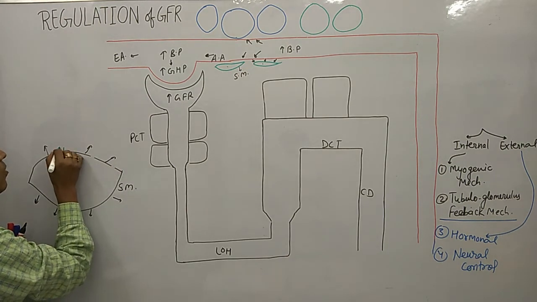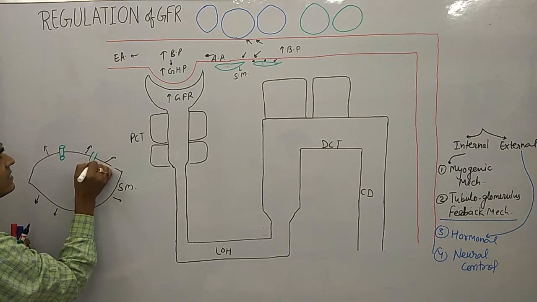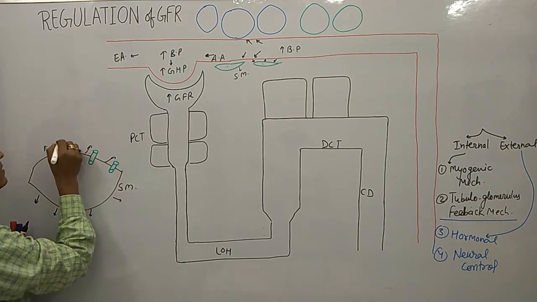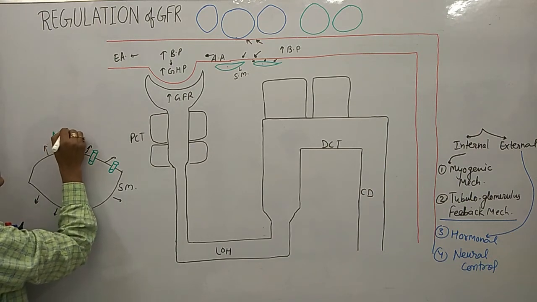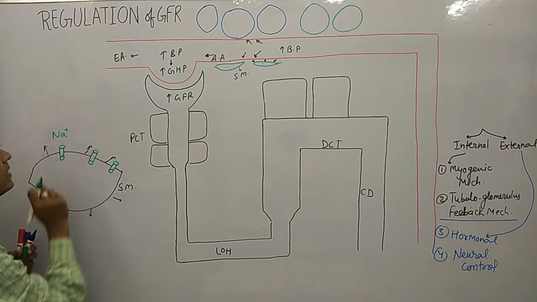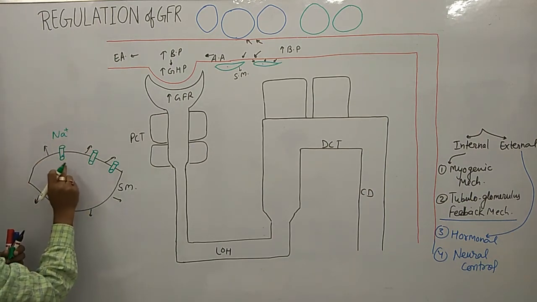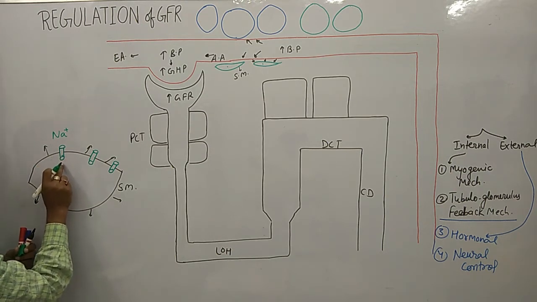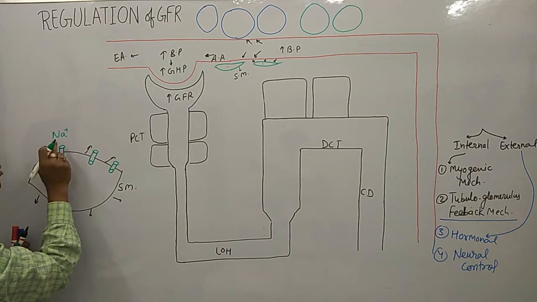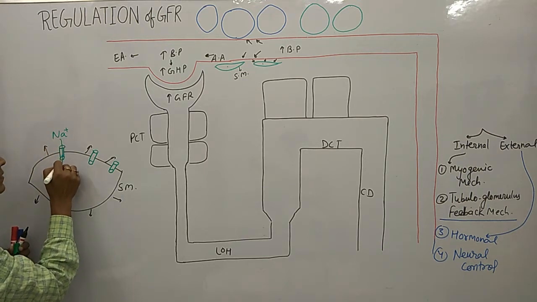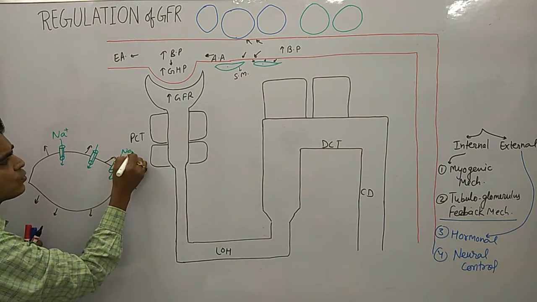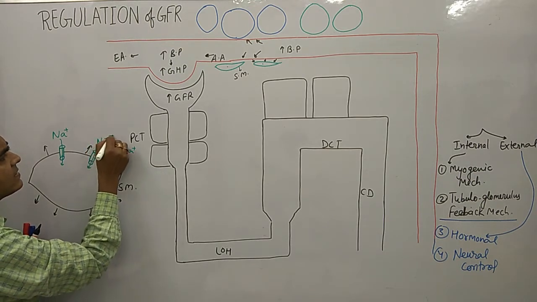These channels are known as sodium channels. So what happens whenever there is an increase in the stretching? Due to stretching, there is opening of the sodium channel. So due to opening, the sodium may move inside the cell.